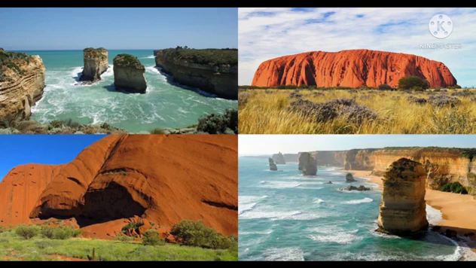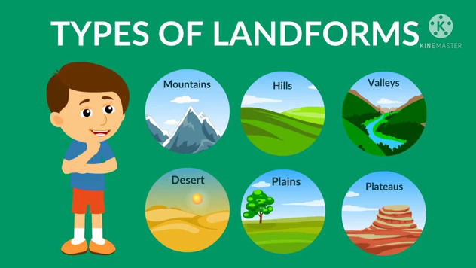Now we'll be seeing about landforms. Due to high and low levels of land at different places, land gets different forms. Mountains, peaks, hills, hillocks, plateaus, plains, passes, and valleys are some of the landforms.